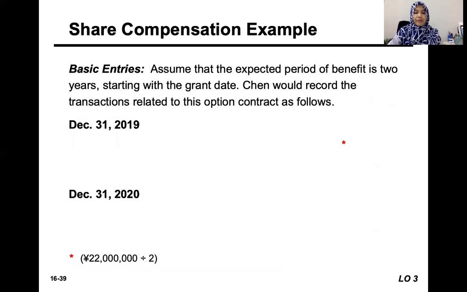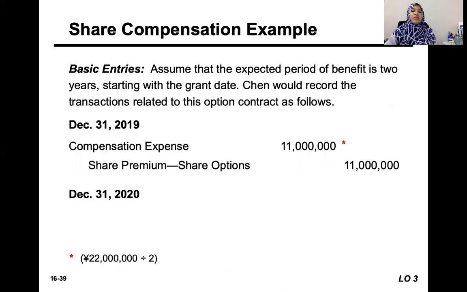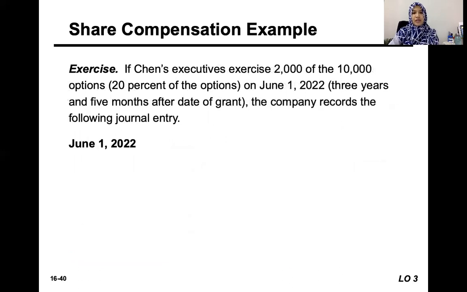So we would allocate that compensation expense. If the company assumes the expected period of benefit is 2 years, we allocate that over 2 years, so we debit compensation expense 11 million and we credit share premium share options 11 million. And the same for the second year of the service period.